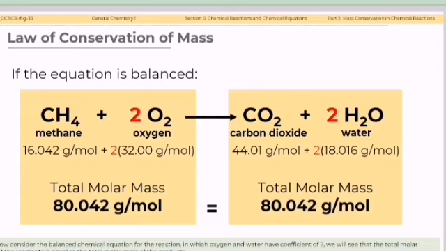If we now consider the balanced chemical equation for the reaction, in which oxygen and water have a coefficient of 2, we will see that the total molar mass of the reactants is equal to the total molar mass of the products. As you can see on the diagram or in the picture, the total molar mass of the products is 80.042 grams per mole. It is just the same as the total molar mass of the reactants, which is 80.042 grams per mole.